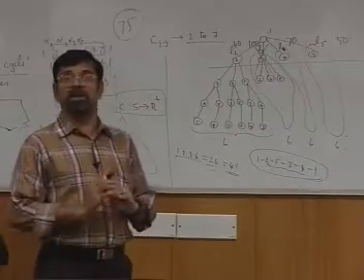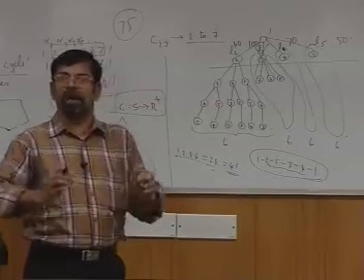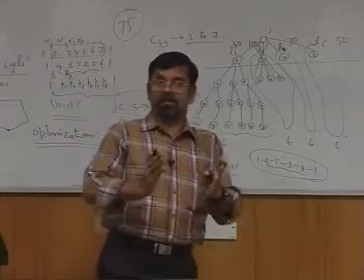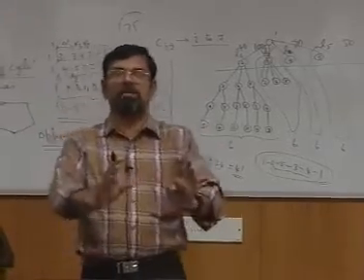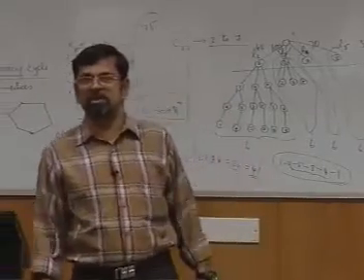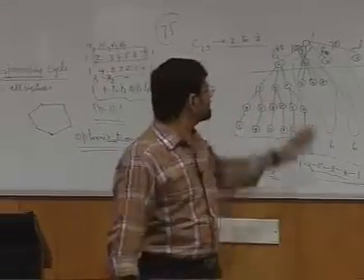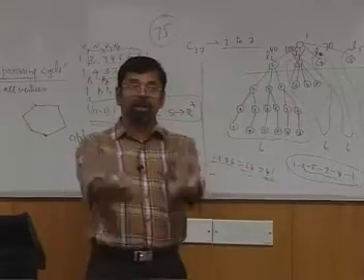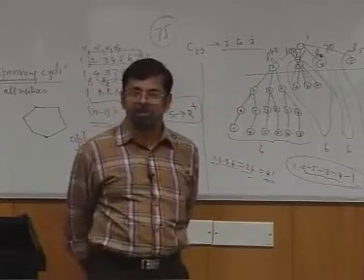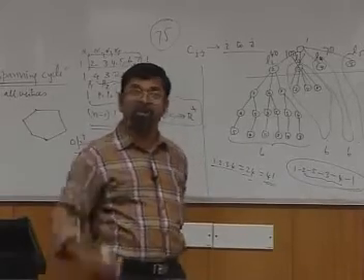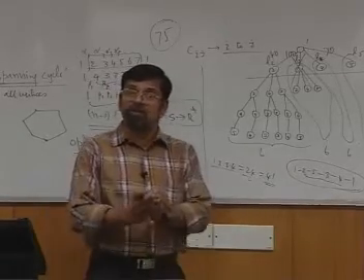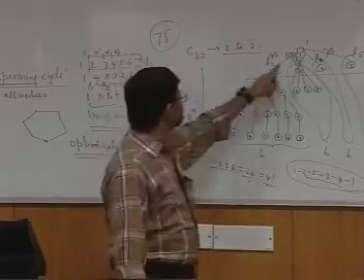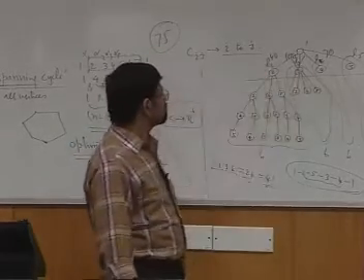So the potential nodes are called live nodes. In other words, they are capable of holding the promise for you. So they are called live nodes. There are dead nodes which are simply killed and pruned away. There are live nodes waiting to be expanded. Okay, which one would you expand? Which one would you apply the branching strategy to? Choose the lowest one. Here the lowest happens to be 40.